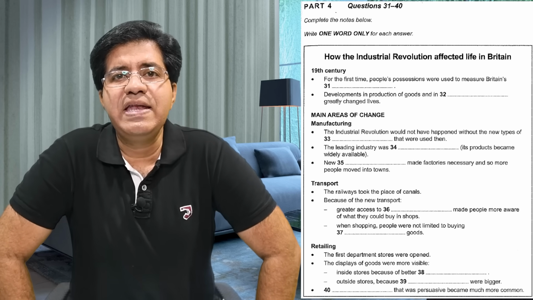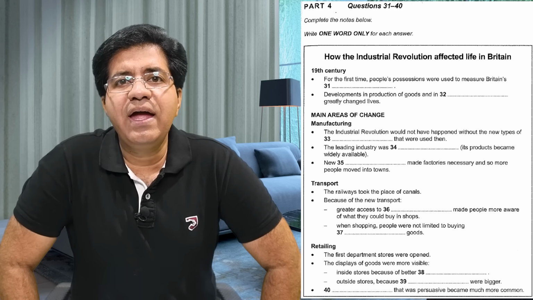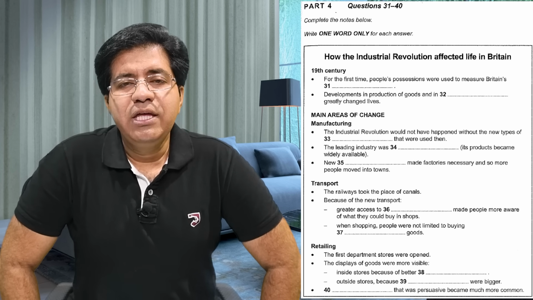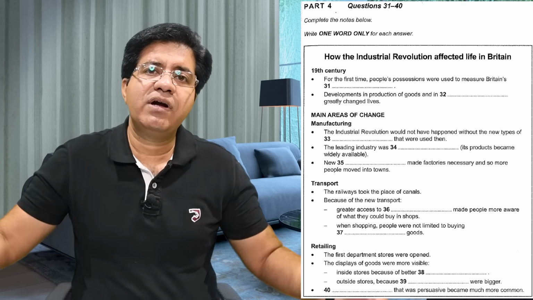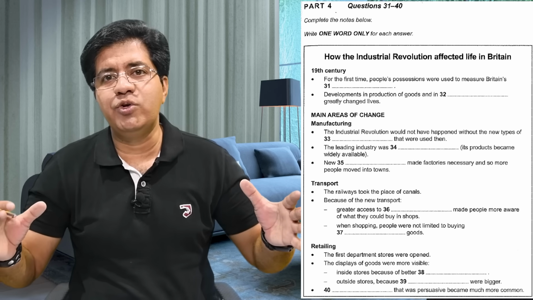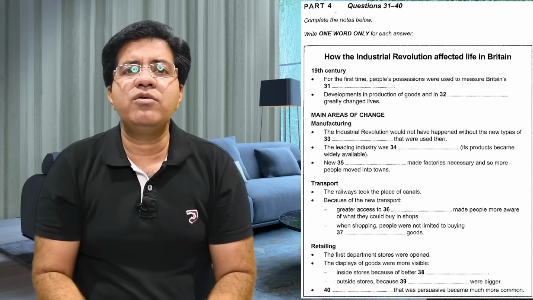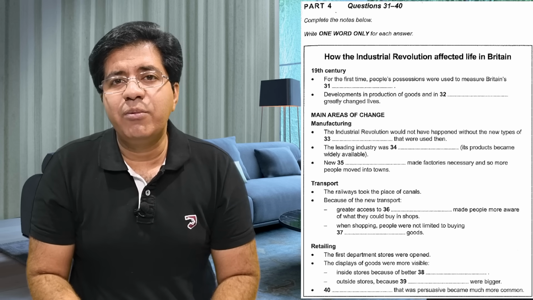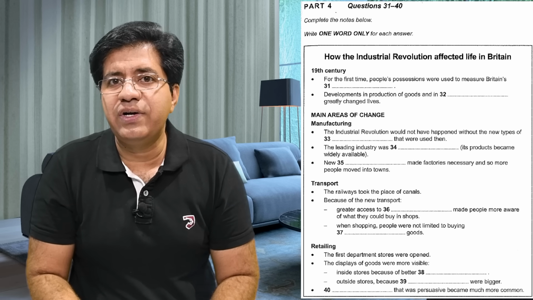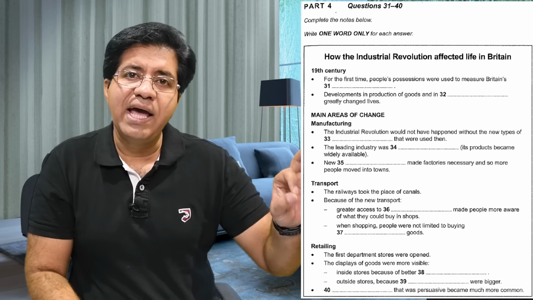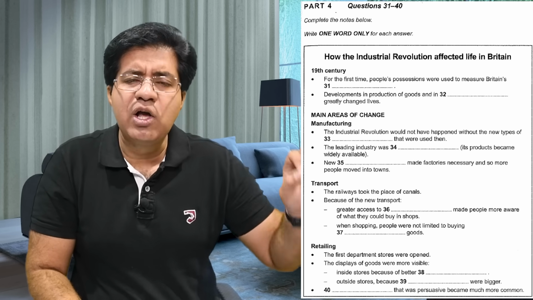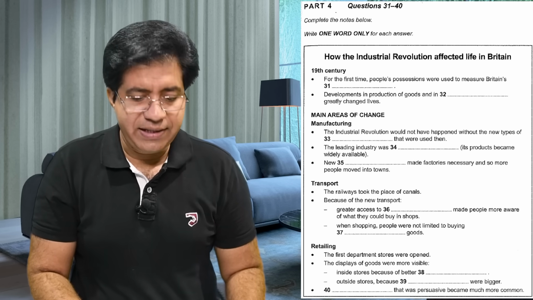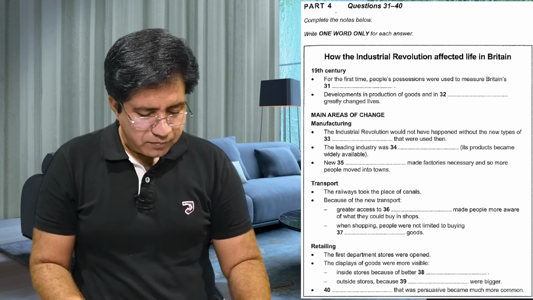If the answer is a noun, they will give a couple of adjectives before that. If the answer is an adjective, they will give a couple of nouns just to confuse you. They always try to distract you, like from 3-4 options of words, one answer is right. And by the way, the answer which is right is very, very obvious and you got to select that. Now let's make a start.